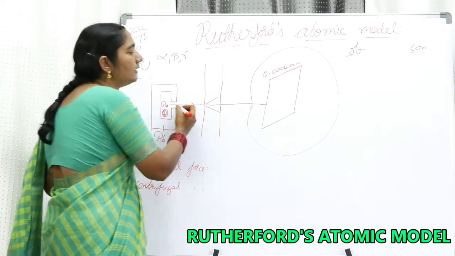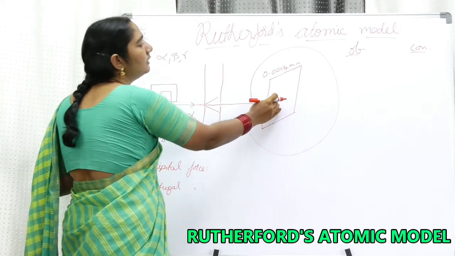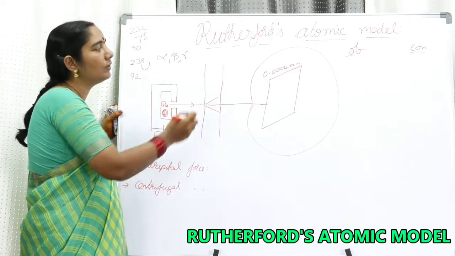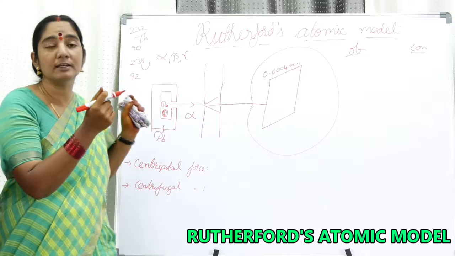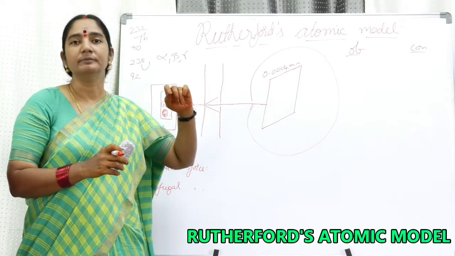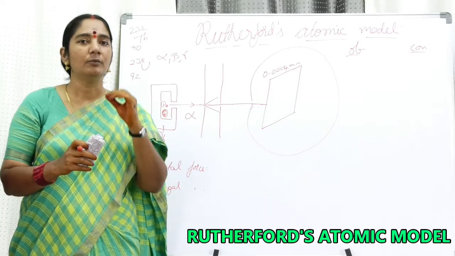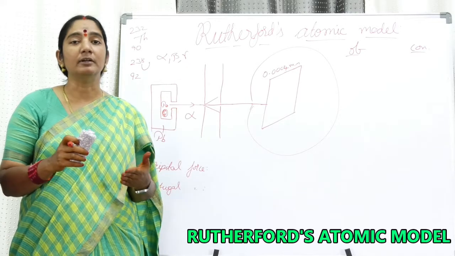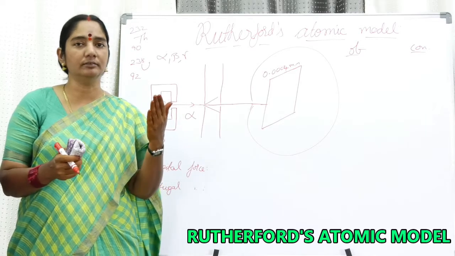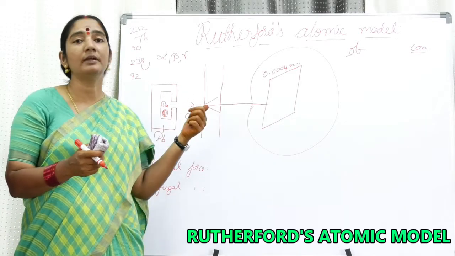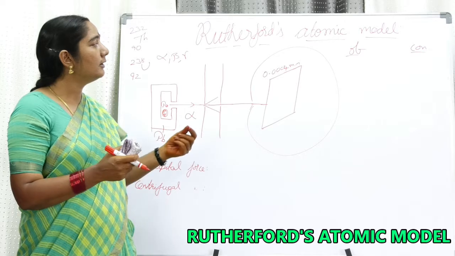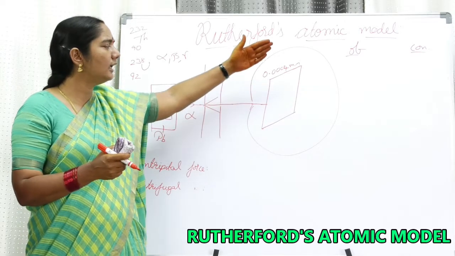And he made these alpha particles fall on a gold foil. See, he has selected a very thin gold foil. The thickness of the gold foil is 0.004 millimeters, very thin. Why did he take the gold foil? Because gold is a metal which is highly ductile and malleable, which means it can be drawn into thin wires and thin sheets. That is the property gold has. That's the reason why we use it for ornaments. So, my dear friends, because of that property, the thin gold foil is taken.